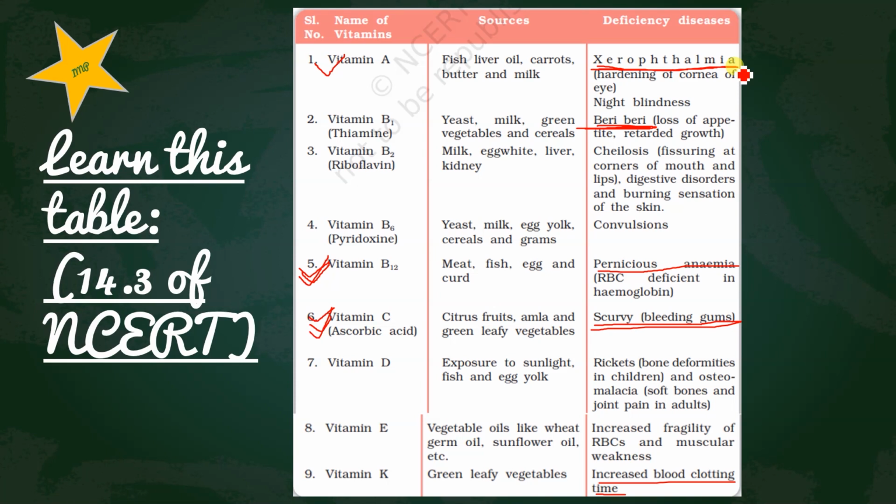What is the problem in this? This is hardening of the cornea of the eye. So those are the few important vitamins. You have to learn where each can be found, what the sources are, and what the deficiency disease is for that. These are the important things, and the next thing we will do in our next class. Till then, thank you class, enjoy your study.